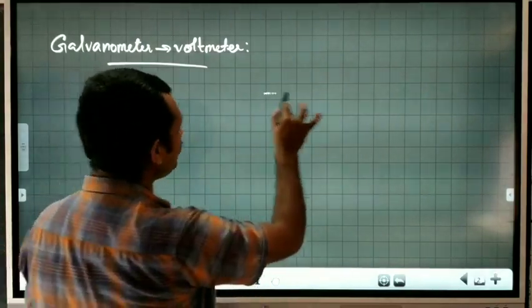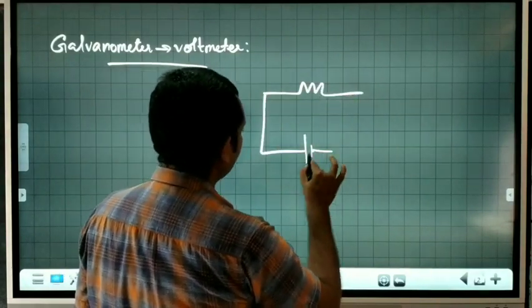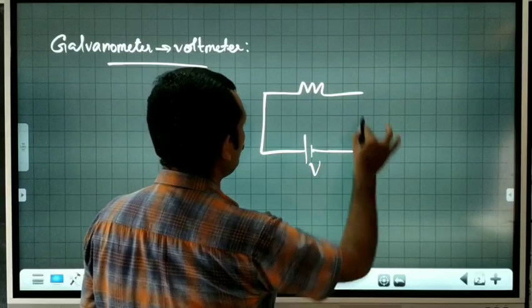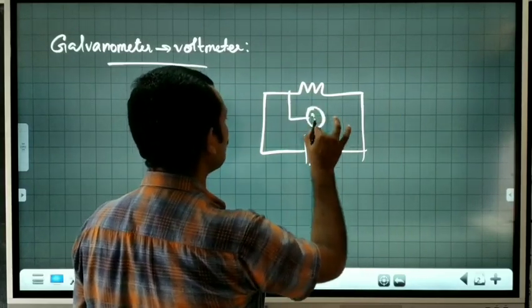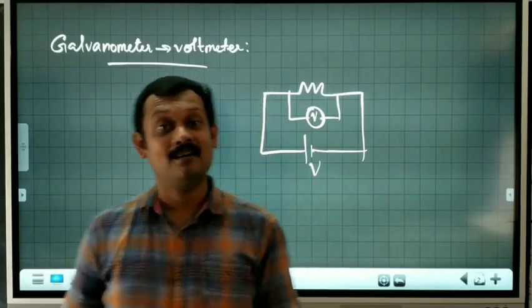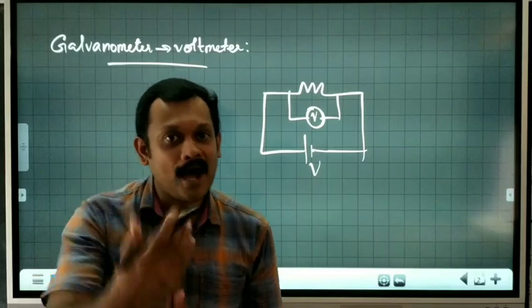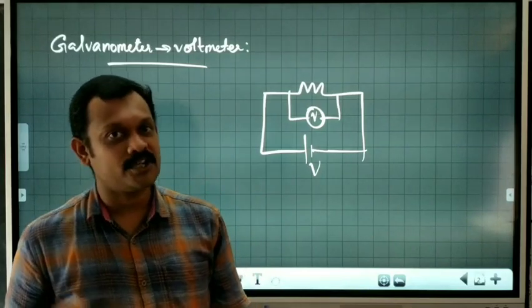You have studied this circuit in Ohm's law. We connect a voltmeter likewise in the circuit. Voltmeter is connected in parallel. Why is a voltmeter connected in parallel? Because in parallel connection only we can measure the potential difference.